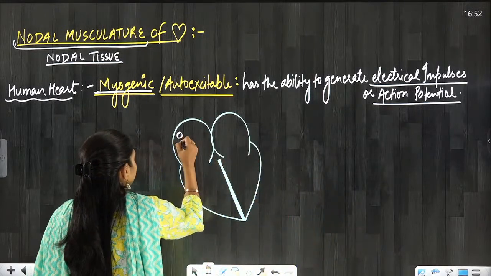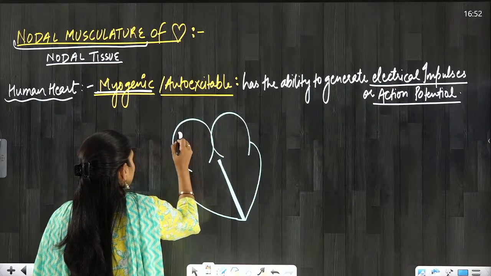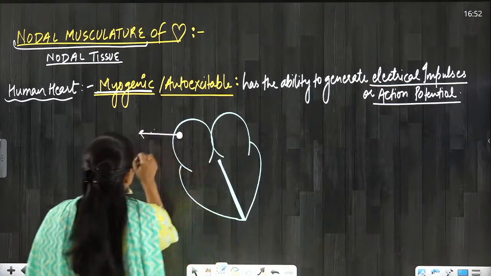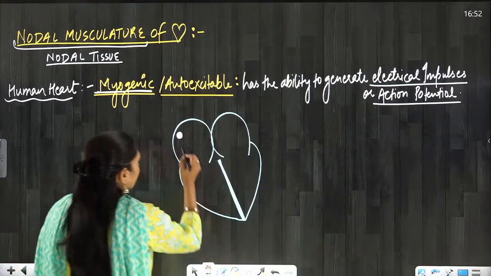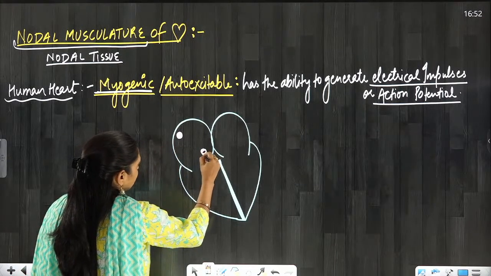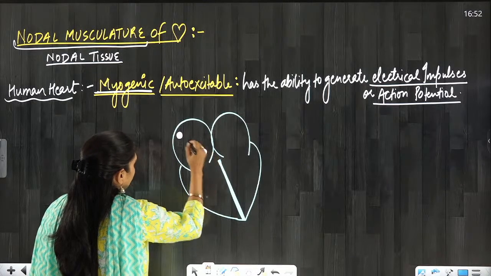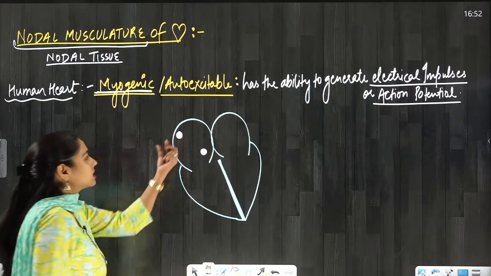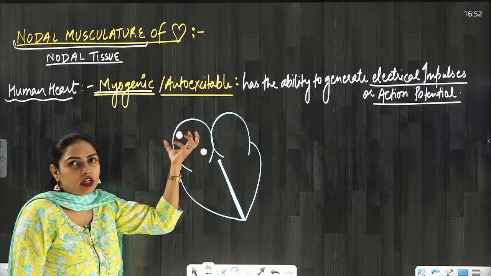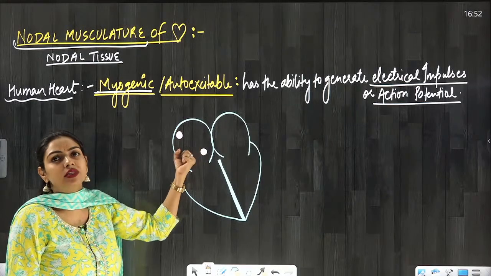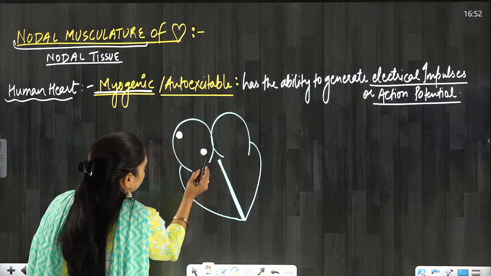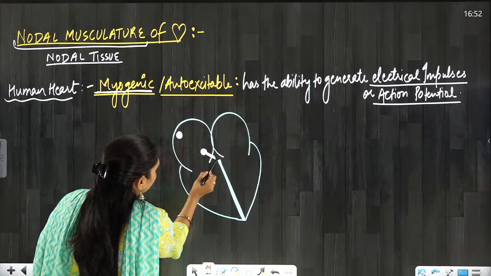There is a specialized muscle here. I will label it with a different color so that no confusion will be there. So one is SAN here, one is AVN here, the atrioventricular node and the sinoatrial node. At these places, the muscle has got specialized to perform some function. So this is known as the sinoatrial node, this is the AV node.